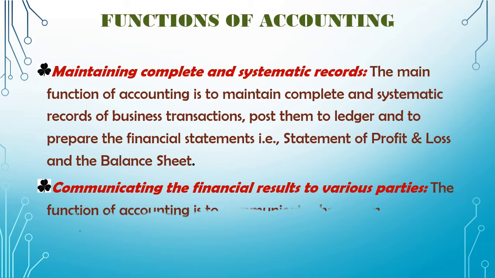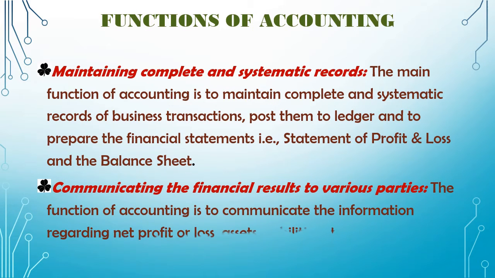Communicating the financial results to the various parties. The function of accounting is to communicate the information regarding net profit or loss, assets, liability, etc. to the interested parties. Now, business is not run alone. The accounting is done to communicate the financial result.